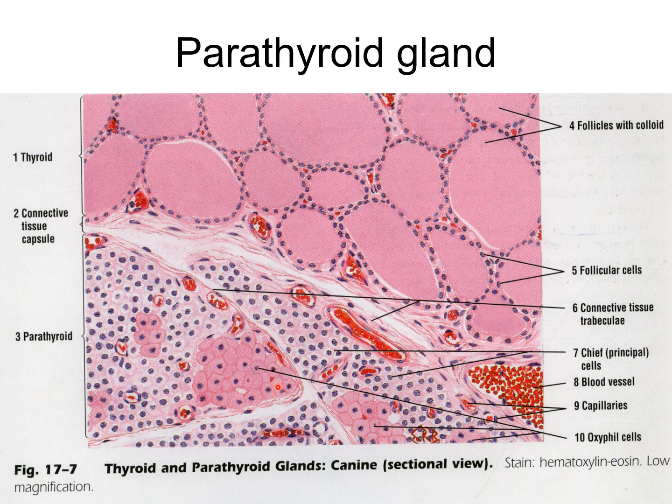First, chief cells. These are the chief cells or the principal cells. Here you can see these are the chief cells. So what are the chief cells, or principal cells? These cells are more numerous than the oxyphil cells.